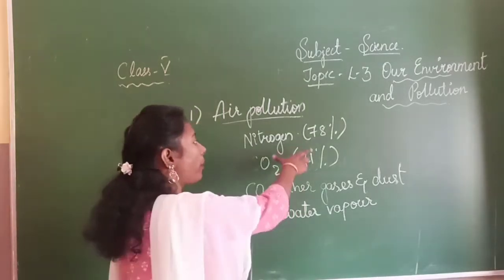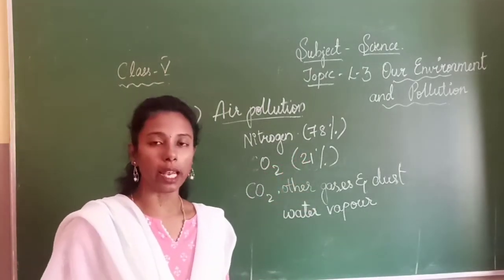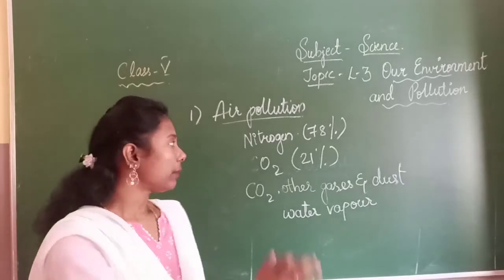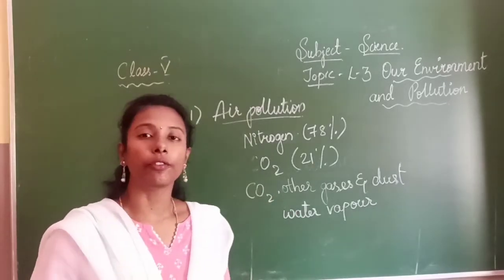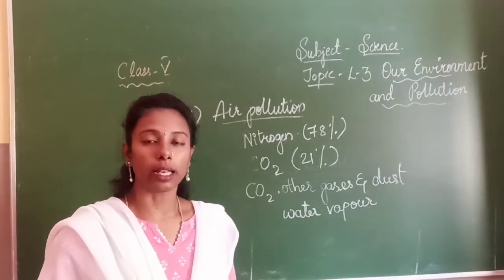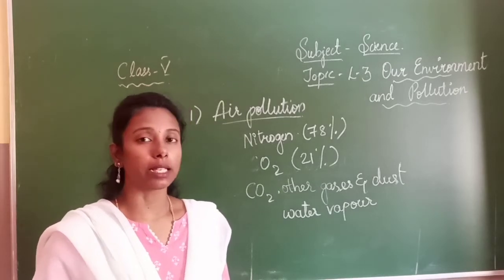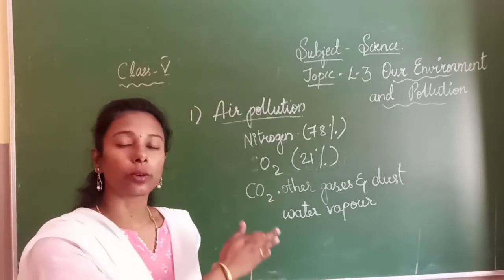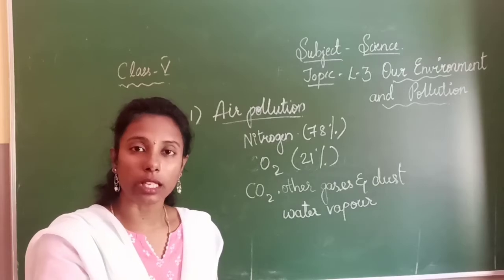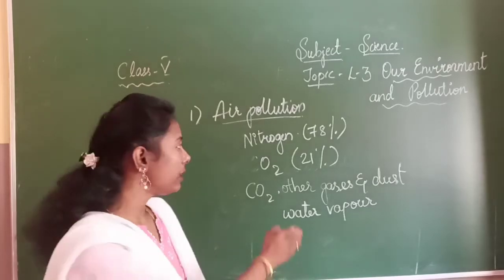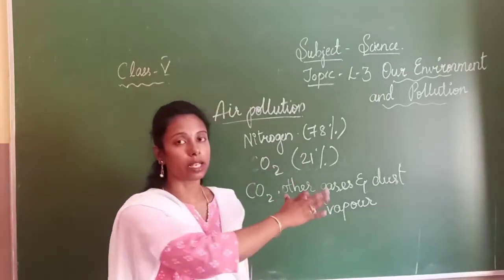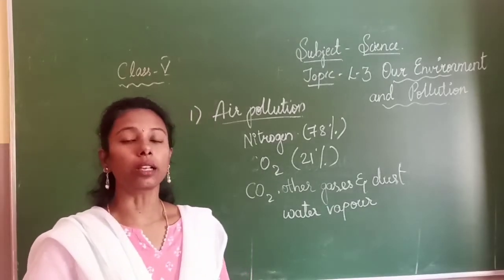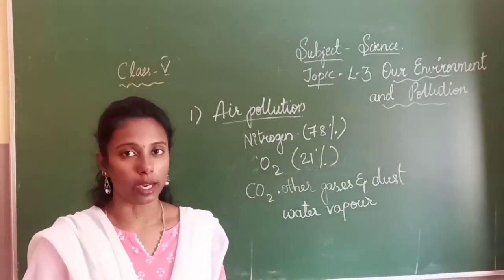Now this is the proper composition of the air. If this proportion is disturbed, if this composition has been changed, then we can say that the air has been polluted.